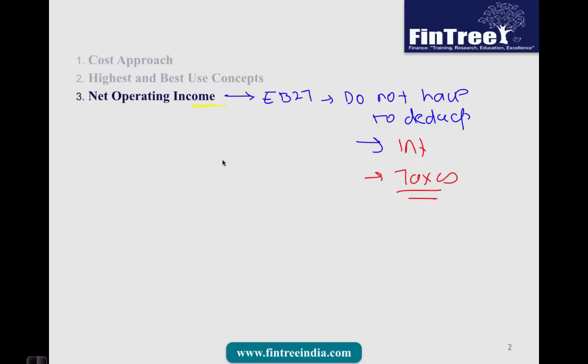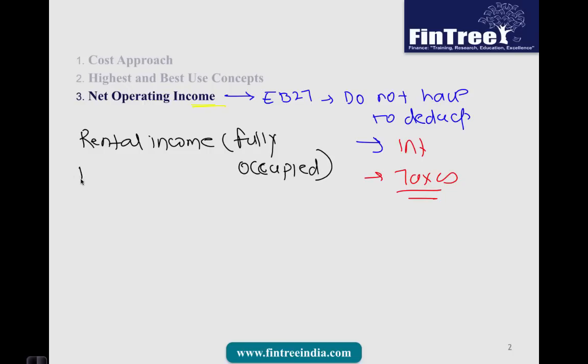The starting point of the formula would be the rental income, assuming that the property is fully occupied. That means at 100% occupancy rate, to which we will add other income.